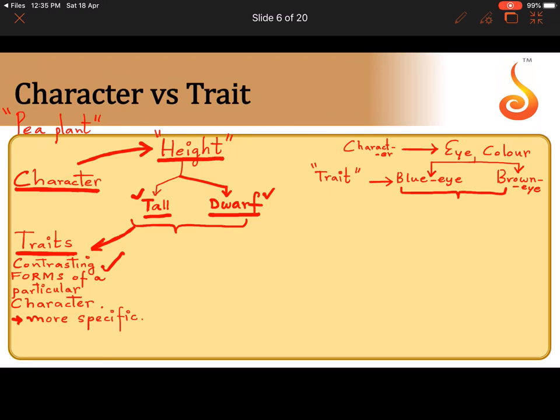Did you understand what I am trying to tell you here? So height is the character, tall and dwarf, which are forms of height, contrasting forms of a particular character, which is height, are referred to as traits. Okay?